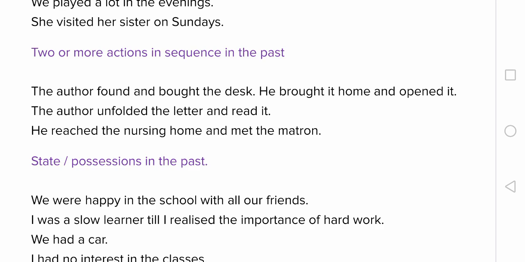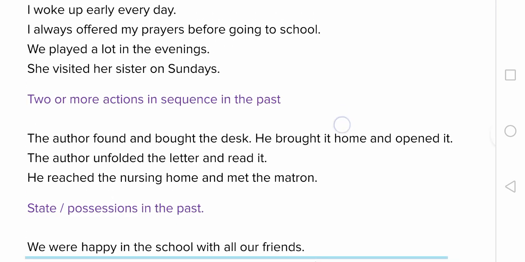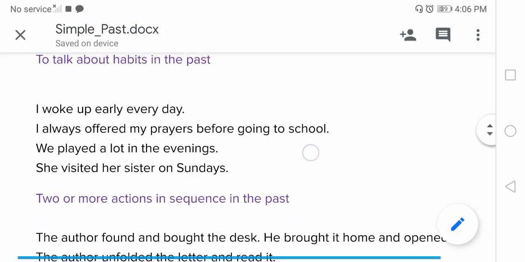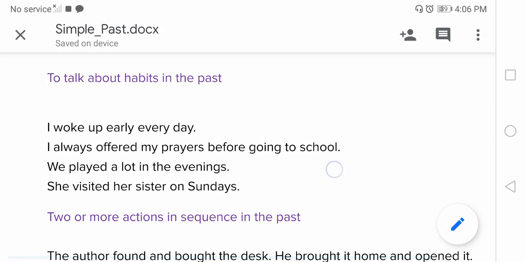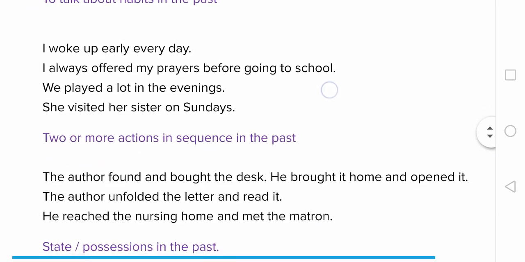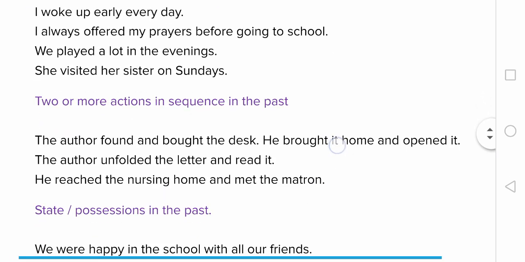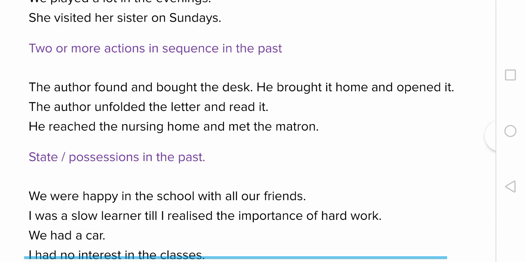You can pause here and write some examples to talk about habits in the past and two or more actions in sequence. You can say, I downloaded Google Classroom, then joined using the code, then started learning.